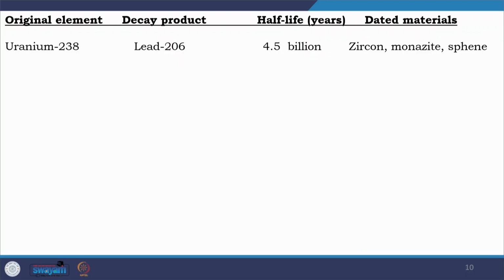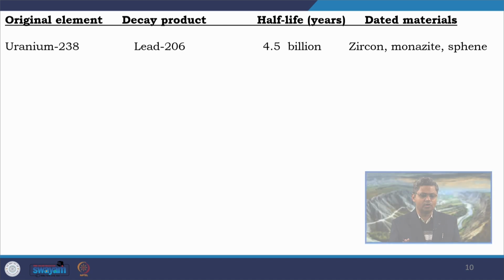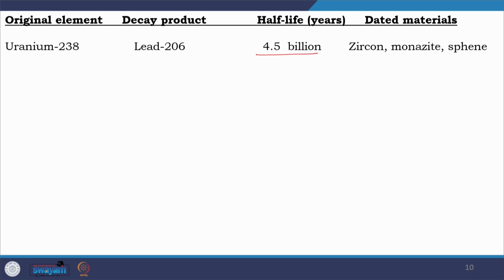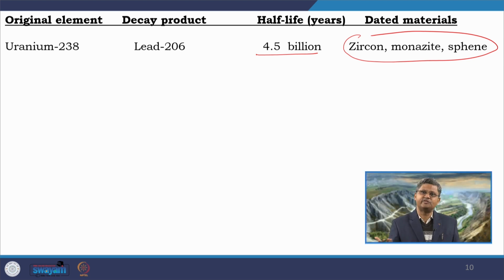For example, uranium-238, which is a radioactive element that decays to lead-206, and it decays through a half life of 4.5 billion years. And normally the material that can be used over here are zircon, monazite, sphene, commonly trapped within igneous rock or maybe some metamorphic rocks. So, when the half life is 4.5 billion years, that means the entire age of the earth can be covered. So, any rock type starting from Archean to the recent, any type of rock or mineral can be dated using